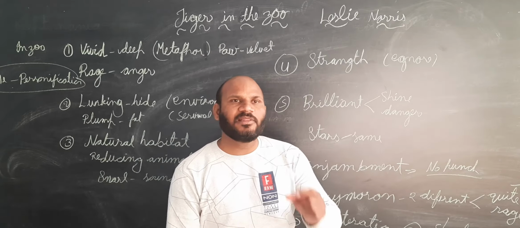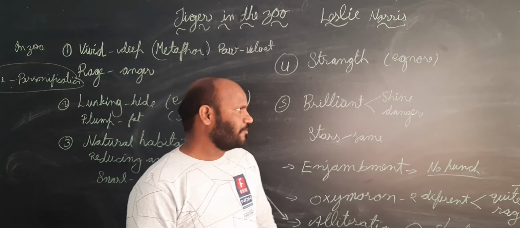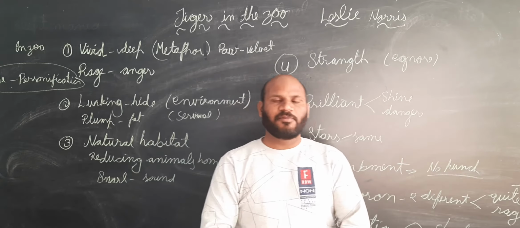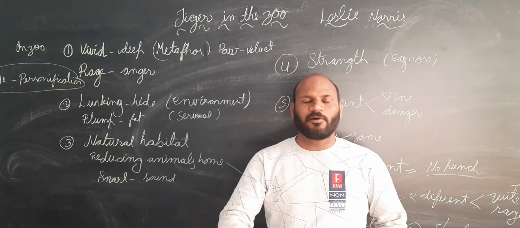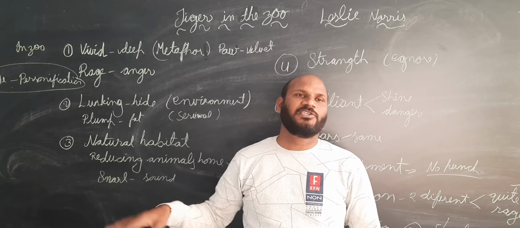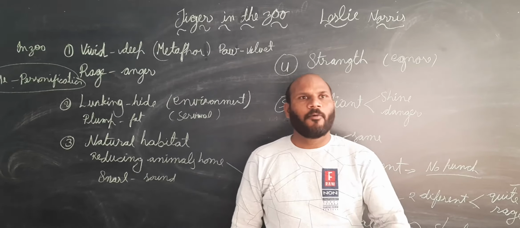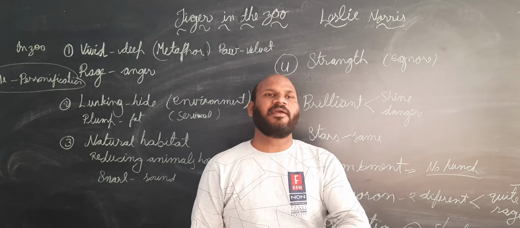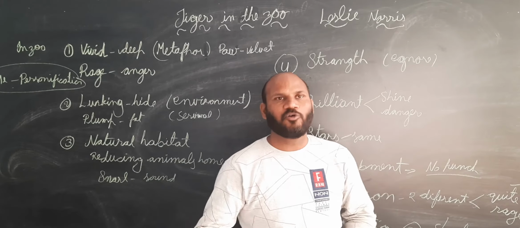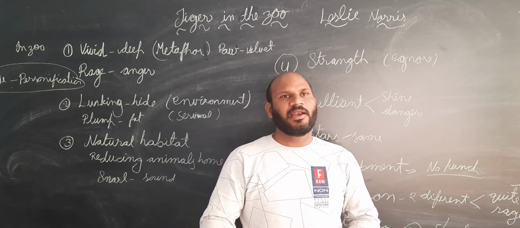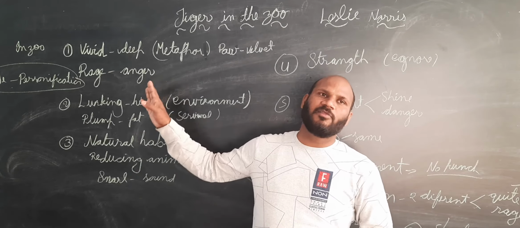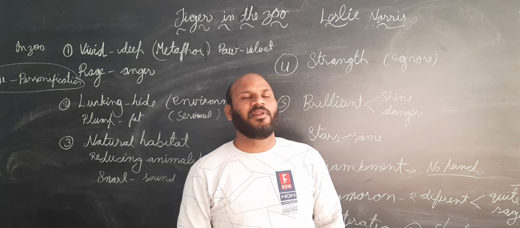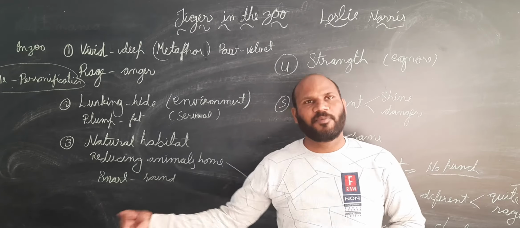In this way we have seen the 5 stanzas of this poetry. Now next I am talking about all the poetic devices. Number 1, which I already told you, is personification. What is personification? When a lifeless thing, or a thing which is full of life but not a human being, is called he or she, we are showing personification. In this poetry, in the first, second, third and fourth stanzas, the poet is calling the tiger he. Therefore, it is personification.